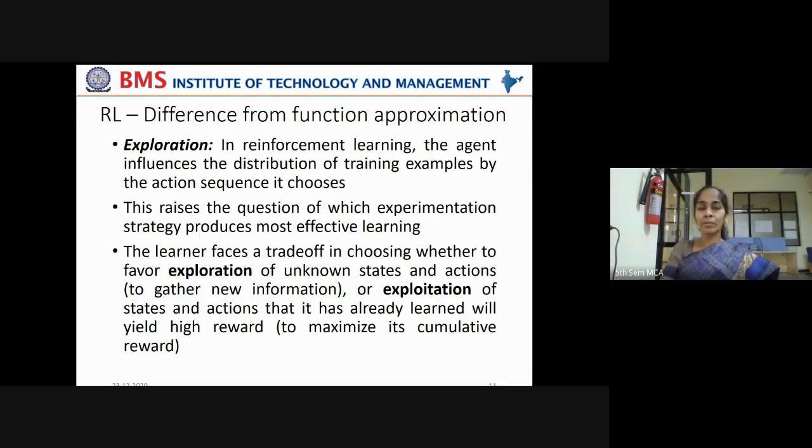It is referring to the previous knowledge of the agent in order to learn to take an important step in future. But sometimes it may prefer to explore unknown states and actions. Instead of referring to its previous knowledge, it will sometimes become ready to take a new step. That is, explore a new step.